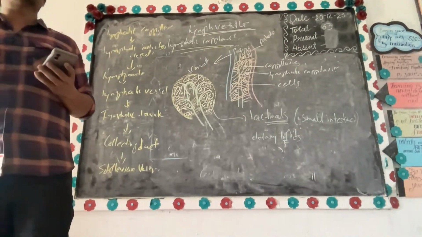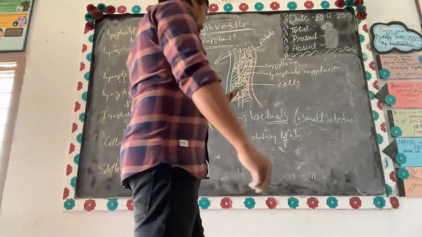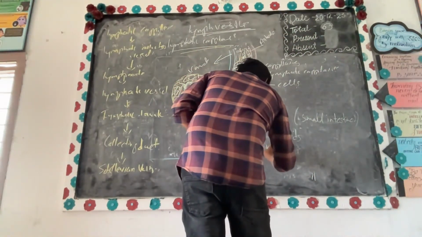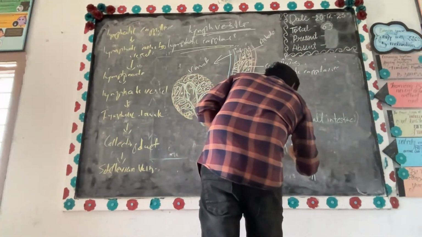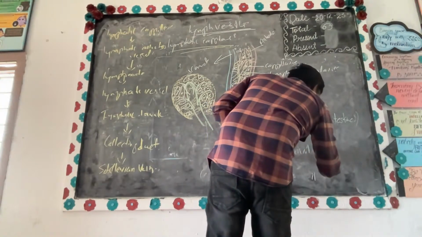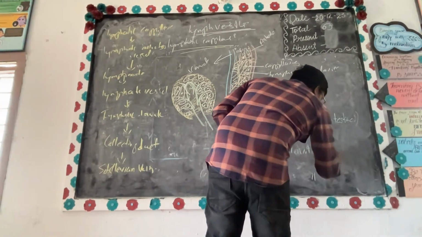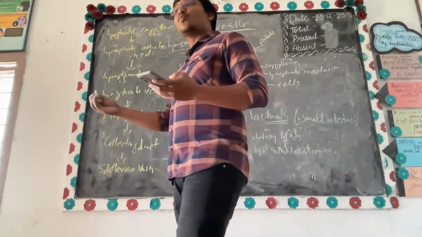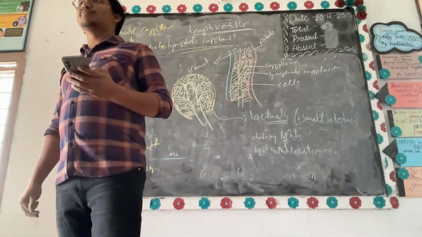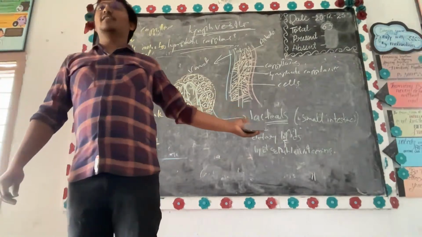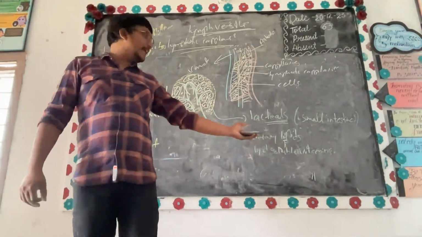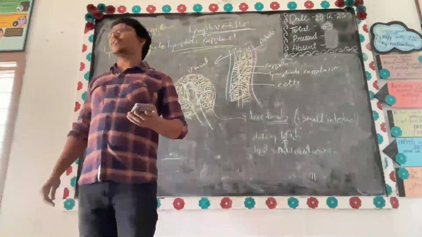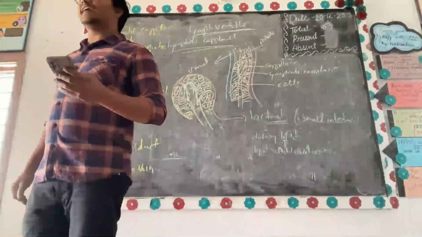We are consuming the lipids and lipid soluble vitamins. There are fat soluble vitamins, lipid soluble vitamins, and water soluble vitamins. The lipid soluble vitamins are absorbed into circulation by the lymphatic system.